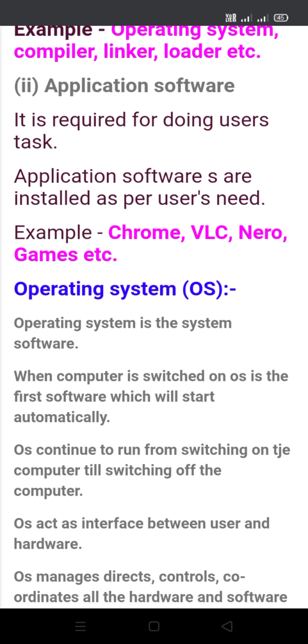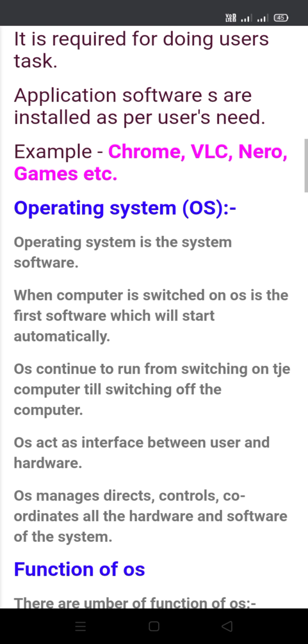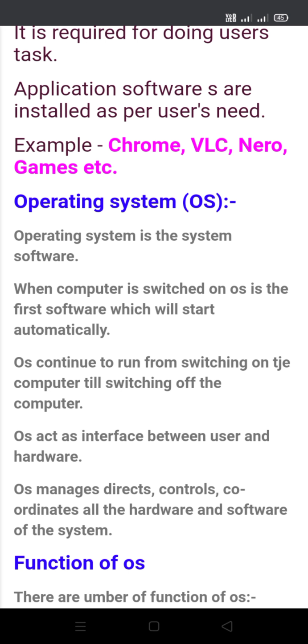Application software is required for doing user tasks. Application software is installed as per the user's need. Example: Chrome, VLC, Nero, games, etc.